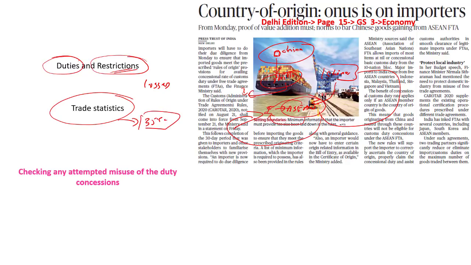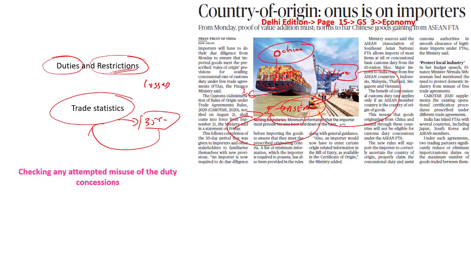So it is not directly the original product from China, but there is an add-on where 35% is added to the original product from China, and that is exported to India. Only when such a certification is given to the customs officials will my product from another country be allowed in India, says this particular article.